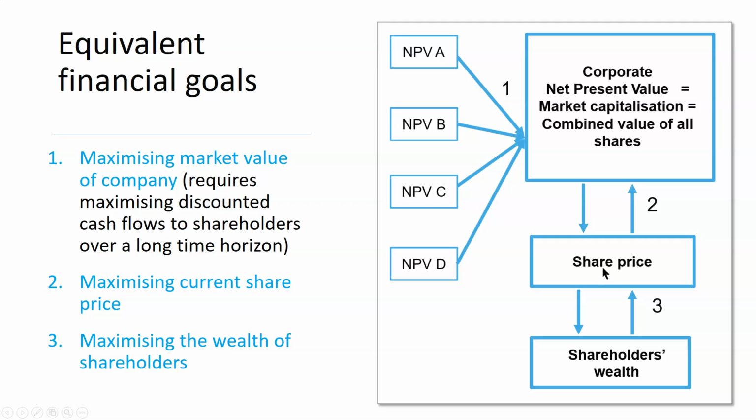Share price is directly related to the market capitalization of the company. In other words, the value of the company itself, how much the whole company is worth. When we maximize the price of an individual share, we will also maximize the combined value of all shares, in other words, the market cap. Market cap is the value of all of the company's stocks which the company has issued. When the price of one share is maximized, the market cap will go up as well.